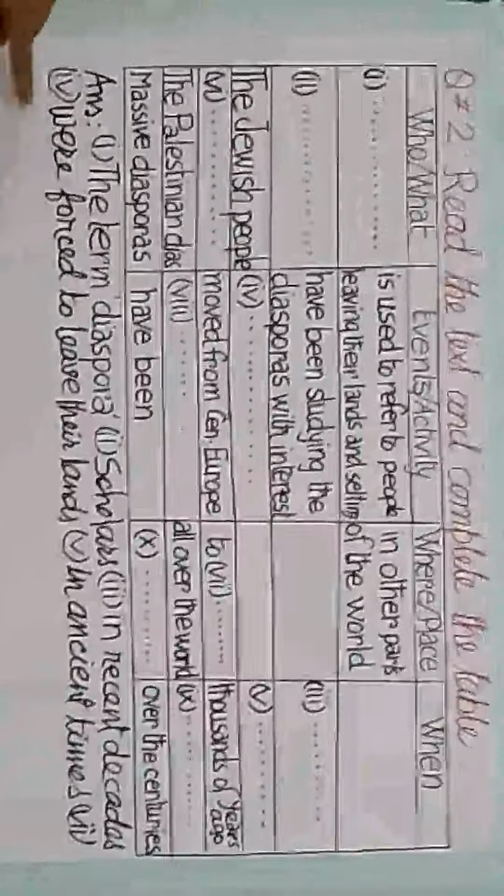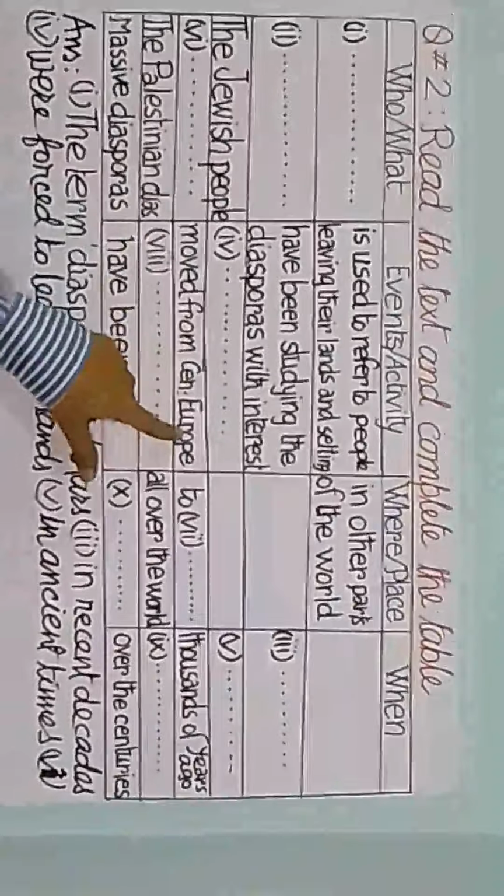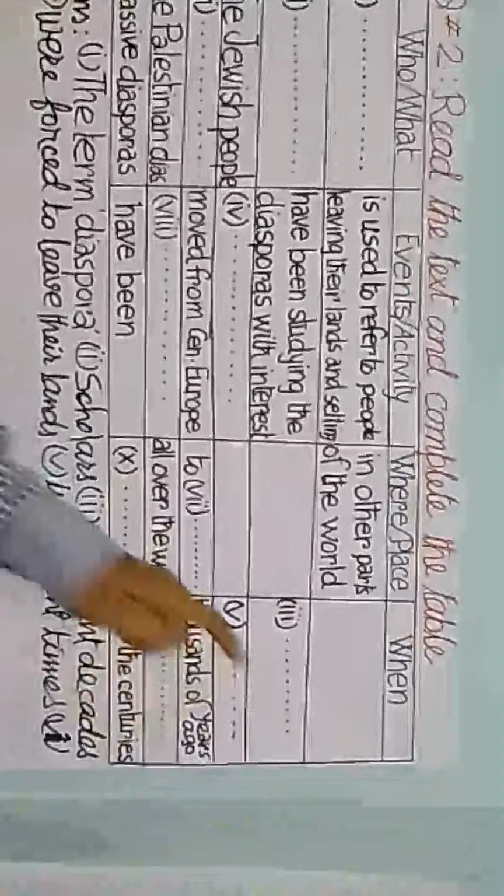Number 7. Sorry, number 6. Dash moved from Central Europe to dash thousands of years ago.